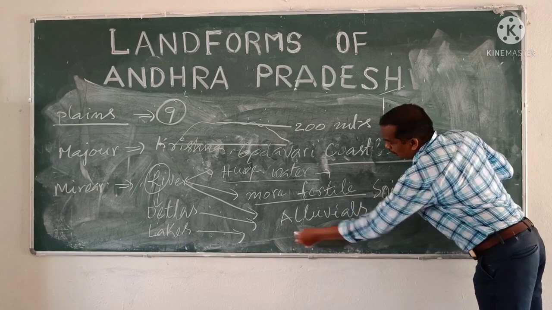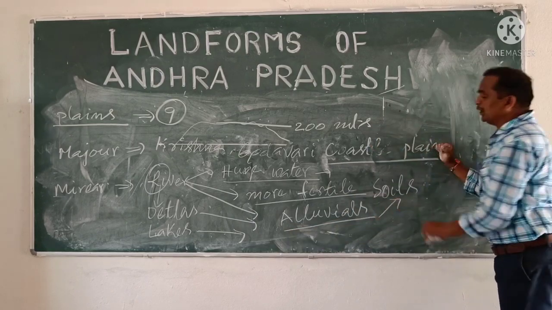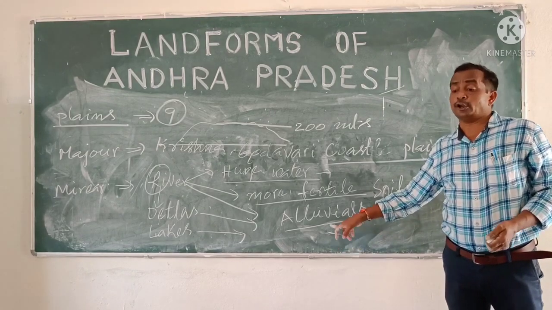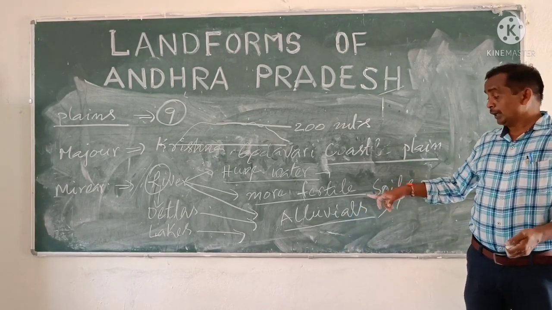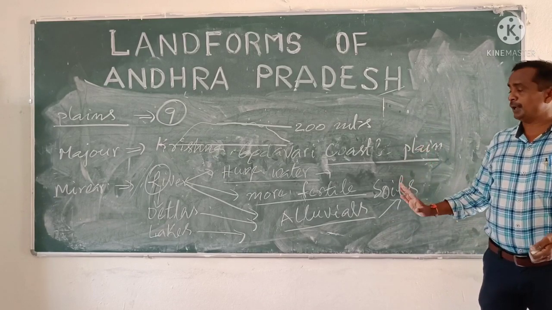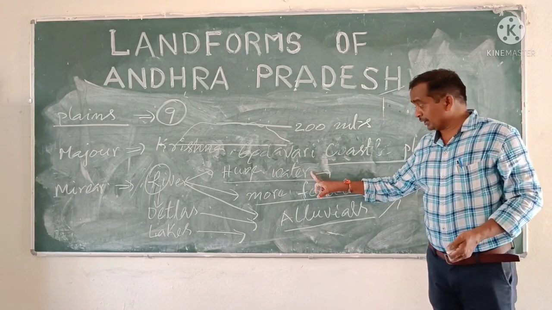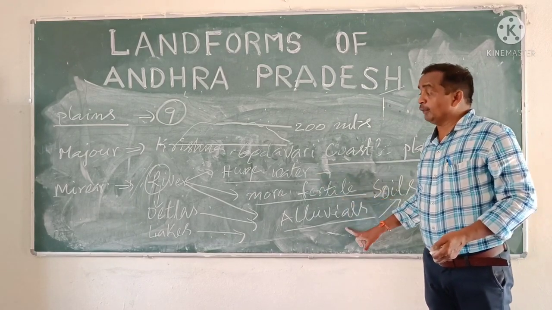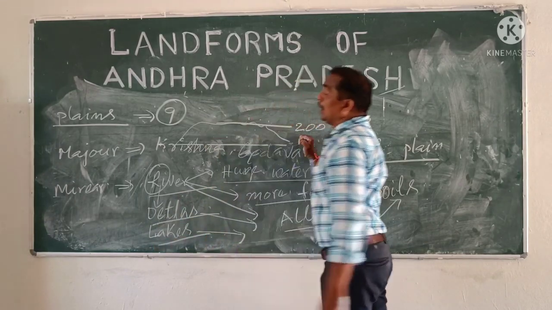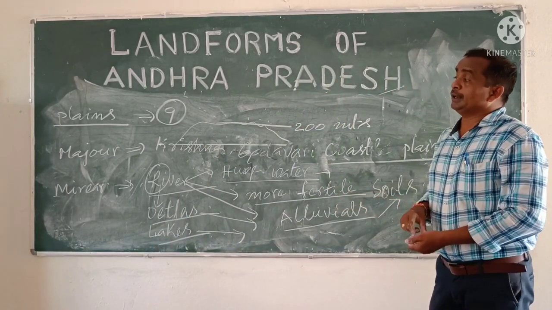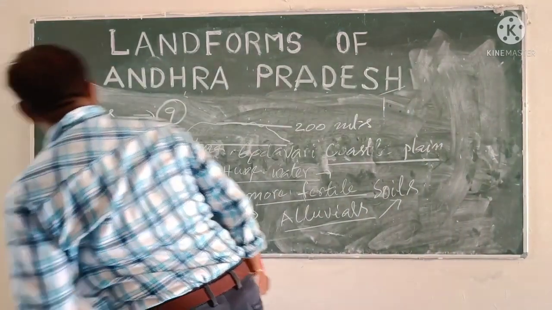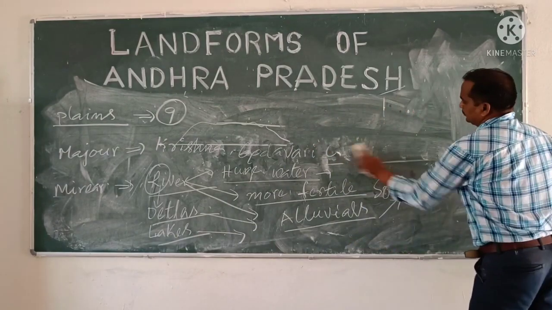Alluvial soils means the fertile soils. These alluvial soils are very richly available in the plain area. So, huge water facilities, more fertile soils, alluvial soils, river basins, deltas and lakes are the main features of the plain area of Andhra Pradesh. So, now we are going to discuss rivers.